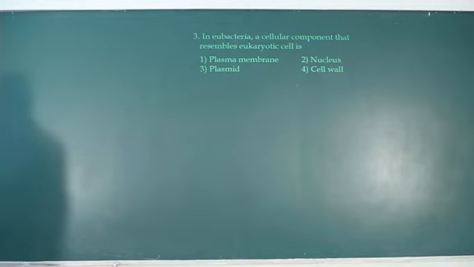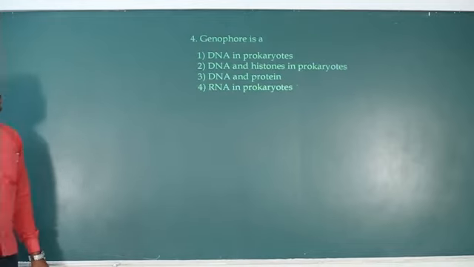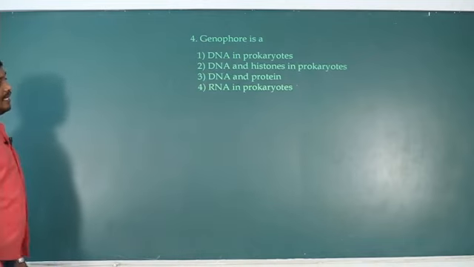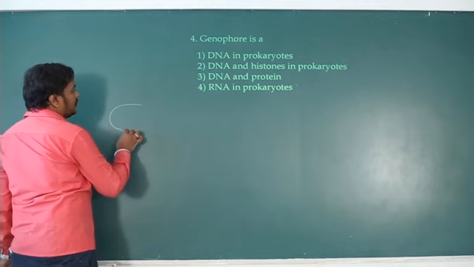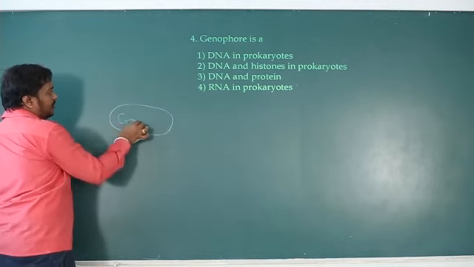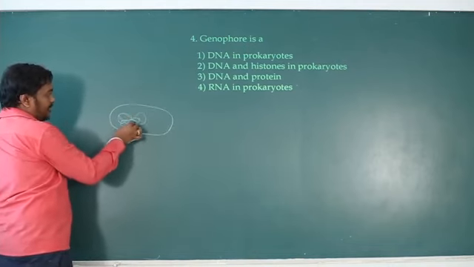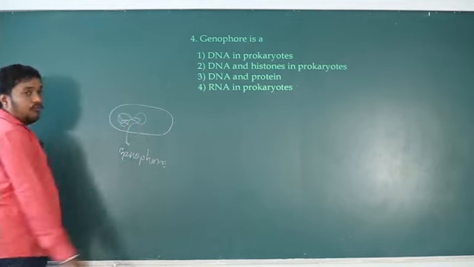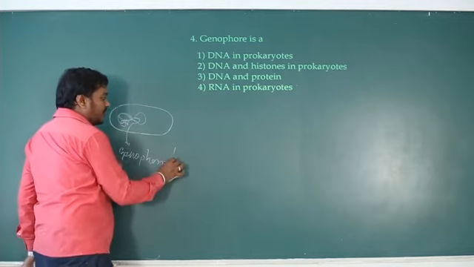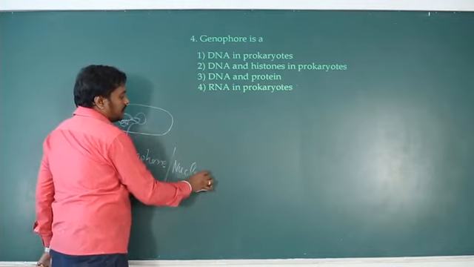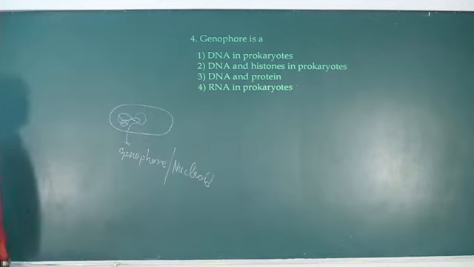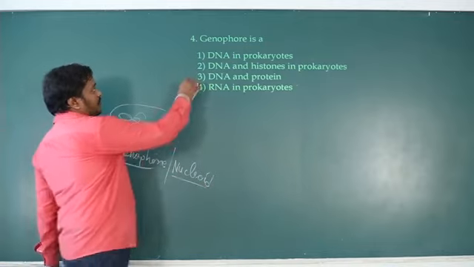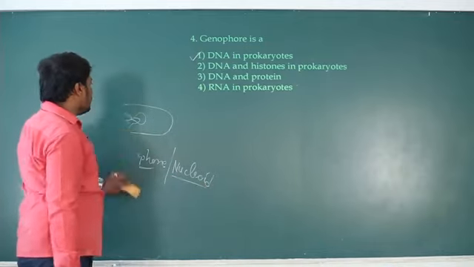Let's move to the next question. Genophore: DNA in prokaryote, DNA and histone in prokaryote, DNA and protein, RNA in prokaryote. In the case of bacteria, wherever the genetic material is present, that genetic material is called genophore. We also call it the nucleoid. So genophore is DNA in prokaryote. Wherever it is located, we call that region the genophore, or the nucleoid. So the right option is DNA in prokaryote is called genophore.